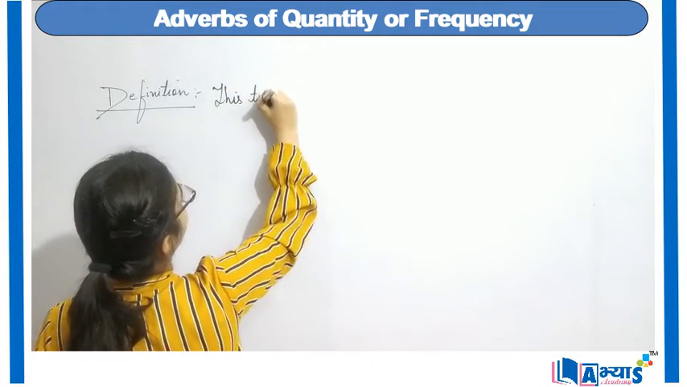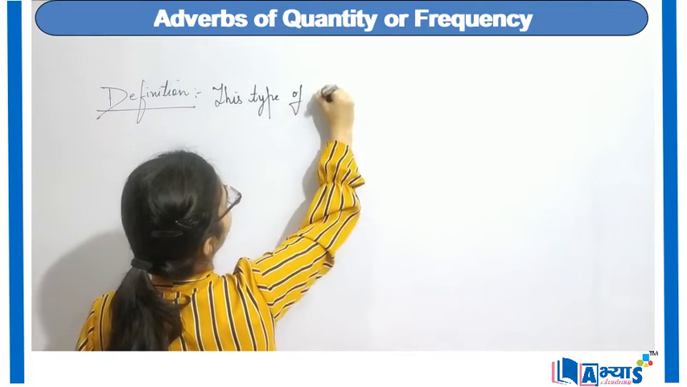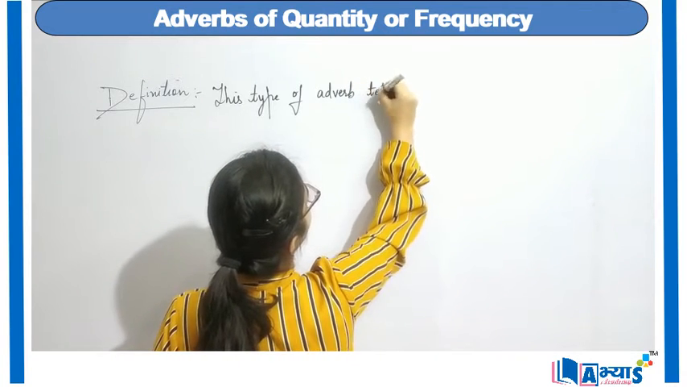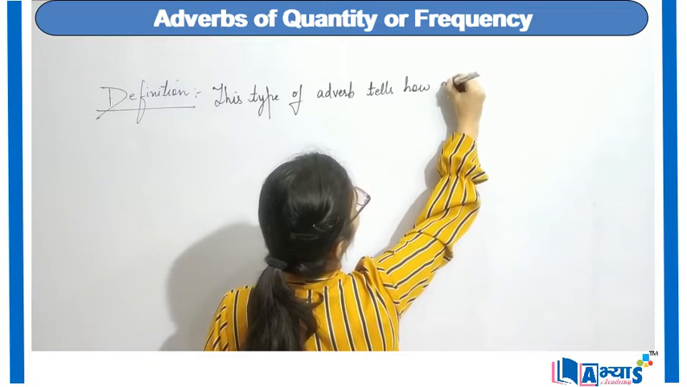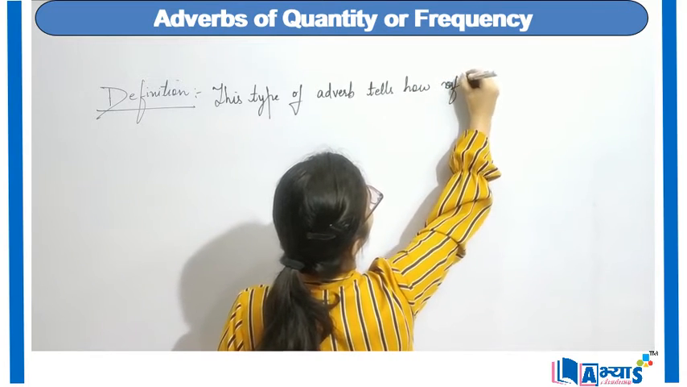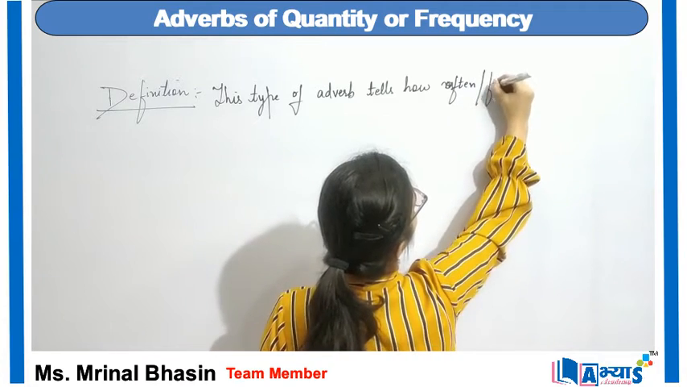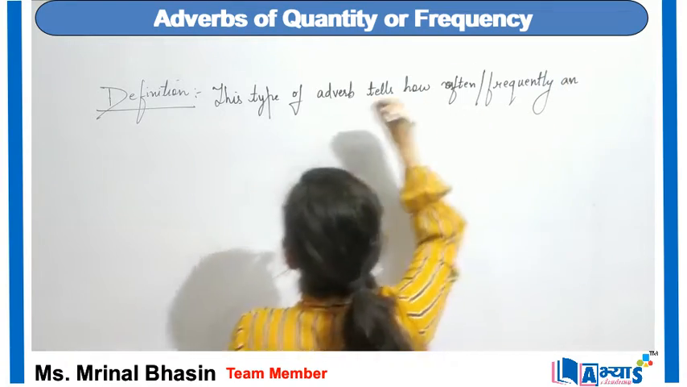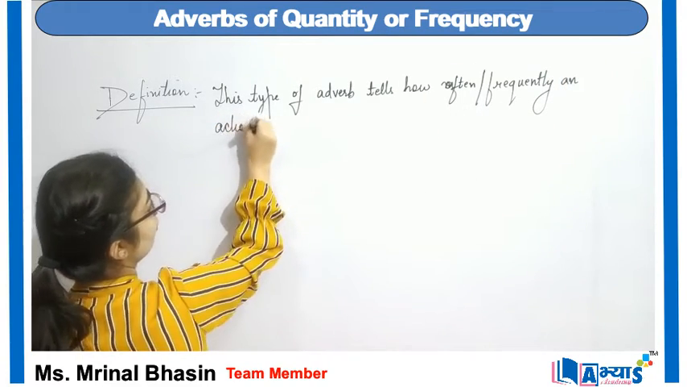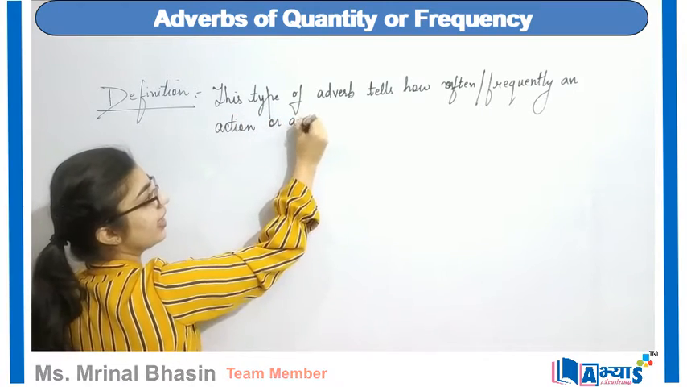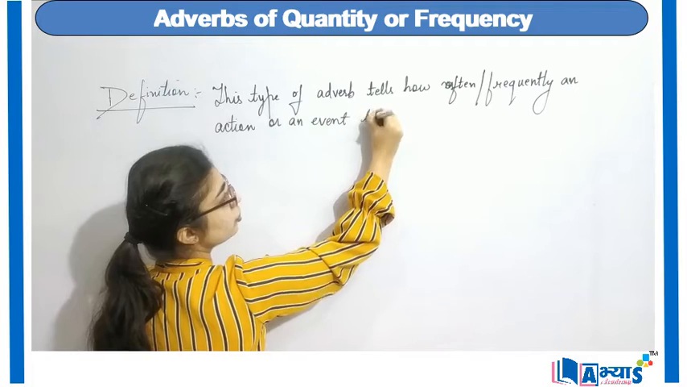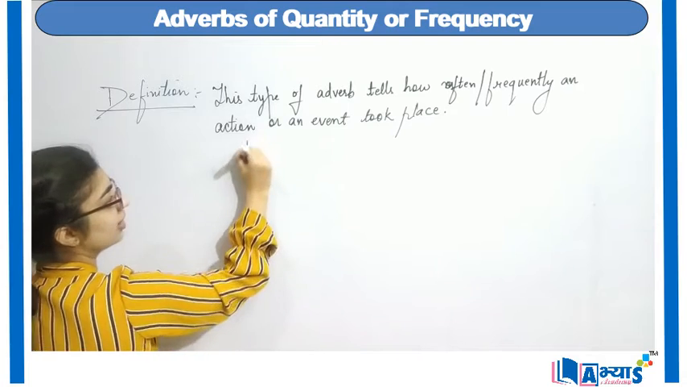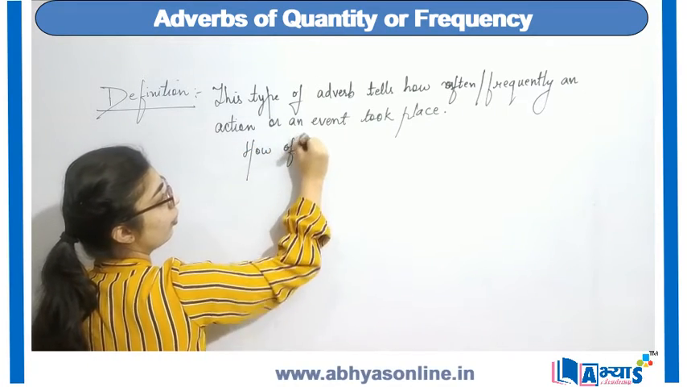This type of adverb tells us how often or how frequently an action or an event took place. It answers the question how often.